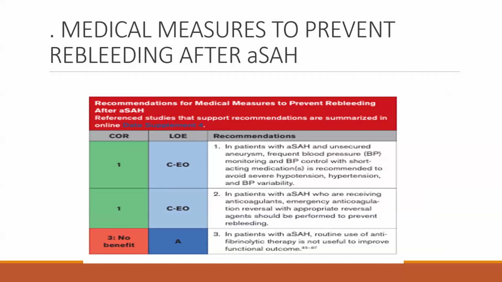In patients with aneurysmal SAH who are receiving anticoagulants, emergent anticoagulation reversal with an appropriate reversal agent should be performed to prevent rebleeding. This has a class of recommendation 1, level of evidence C.